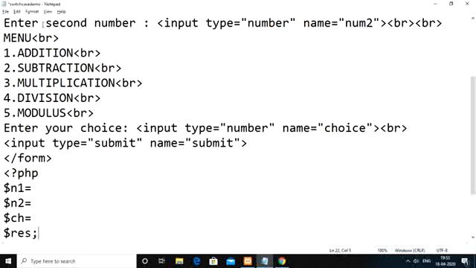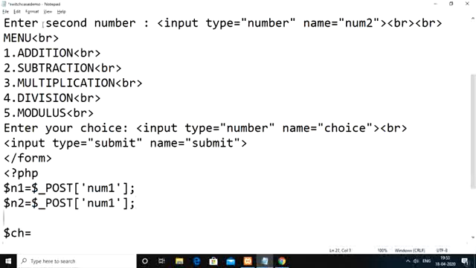Within the $_POST variable at the num1 index, whatever value we have, we store in n1. At num2, whatever value we have, we store in n2, and at the choice index, whatever value we have, we store in ch.